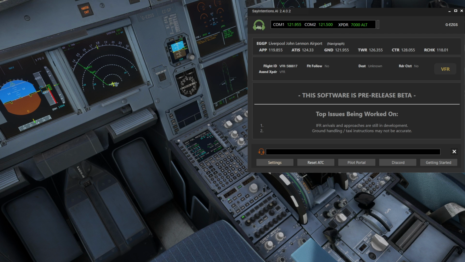Liverpool ground, good afternoon, Easy 34 Alpha Mike, type A320 with information Zulu, requesting IFR clearance as filed to Gatwick.